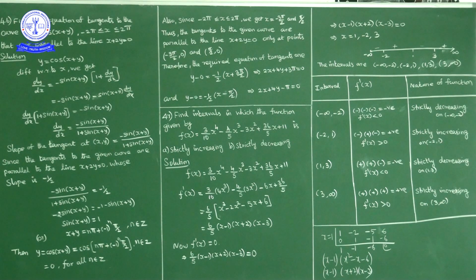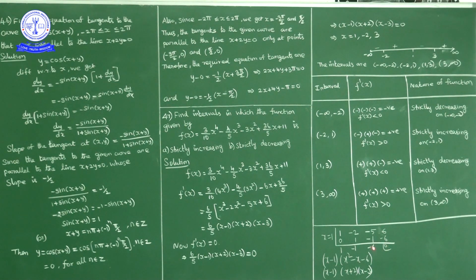x equal to 1 is one of the factors. So first write 0 here, add 0 plus 1, 1. 1 into 1, 1, write 1 here, minus 2 plus 1, minus 1. 1 into minus 1, minus 1. Minus 5, minus 1, total minus 6. 1 into minus 6 is minus 6. Minus 6 plus 6, 0.